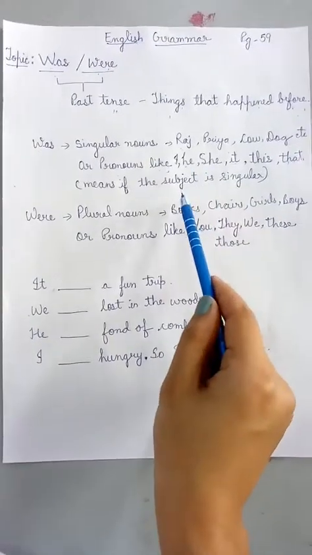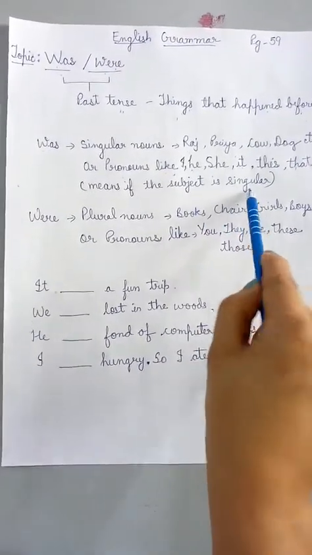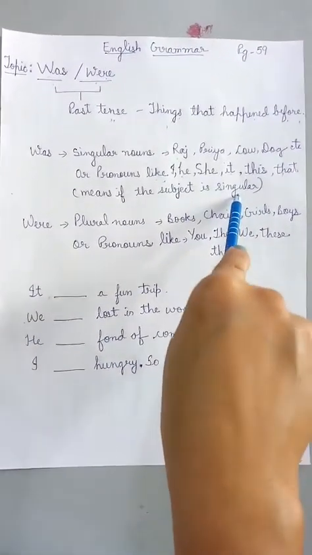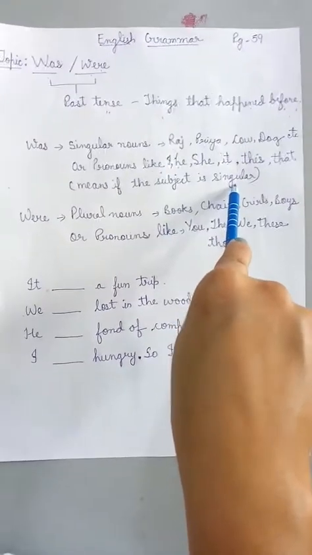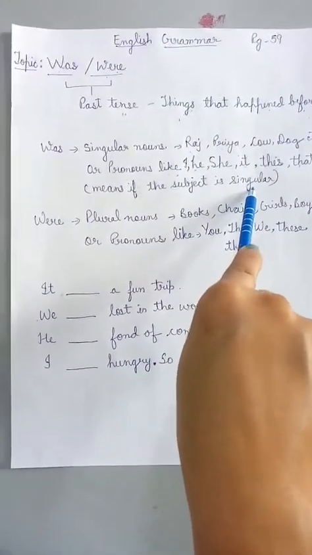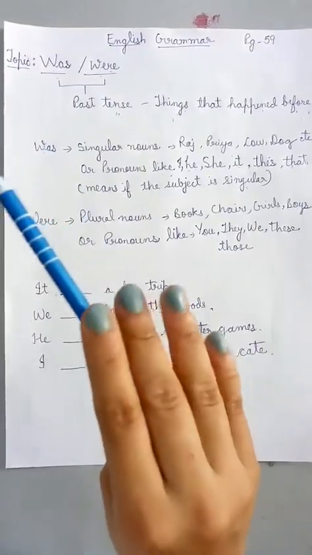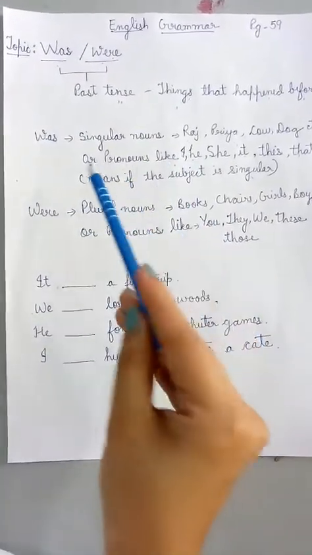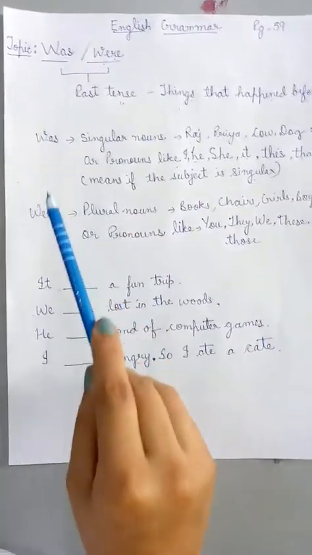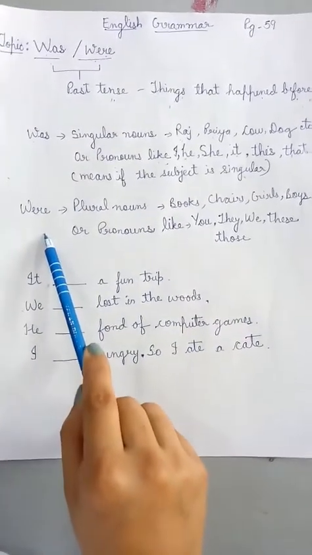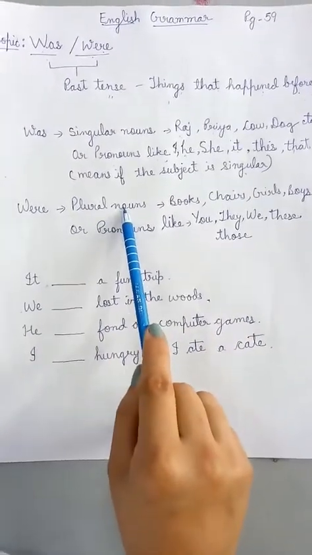Means when the subject is singular and we are talking about the activities which have already been done, we will use was. Were, we use were with plural nouns.